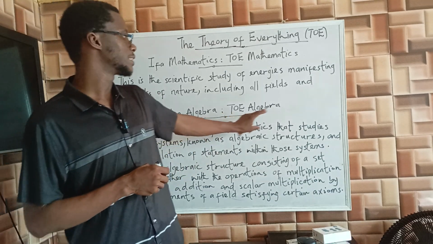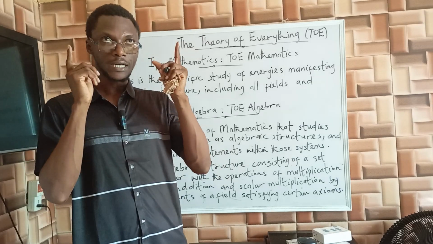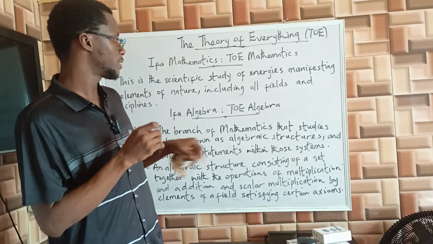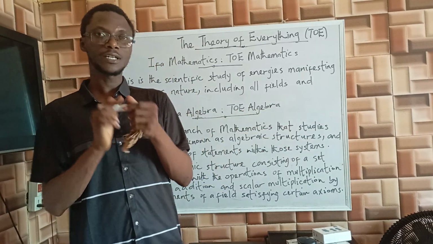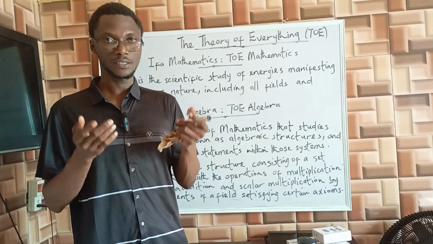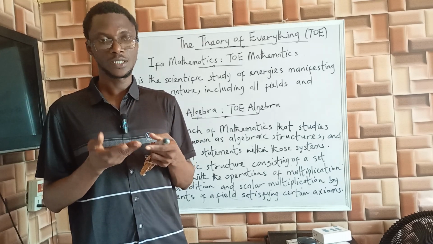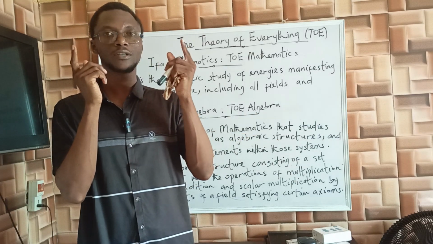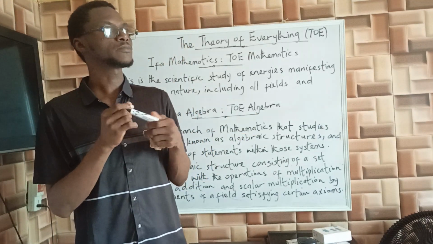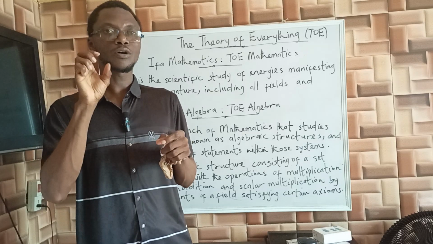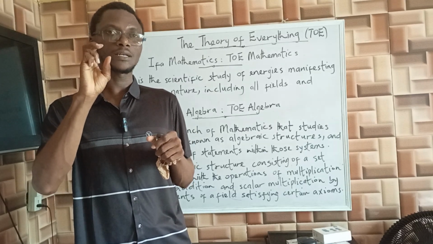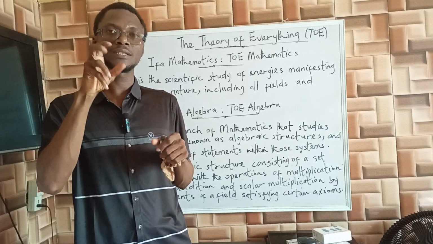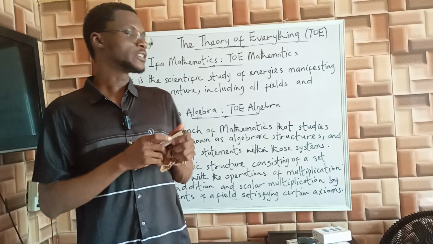We define them simply as a state or form of energy. The definition of energy of mind here, so we define them as a state or form of energy. So we simply mean that an algebra is a state or form of mind, is a state of mind, a mental state. Here we define mind as energy as well. We just define mind as a state of energy. So that means we are simply saying that you are focusing on the core, the essence of that algebra, any algebra at all, any algebraic structure at all. You are focusing on its essence, its underlying nature, which is the energy.